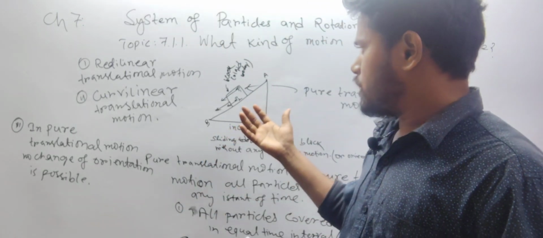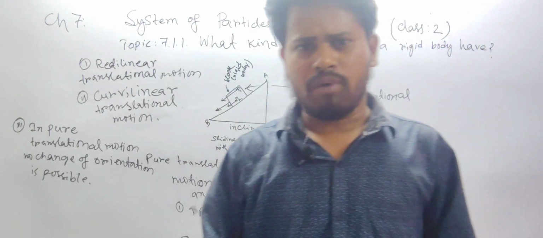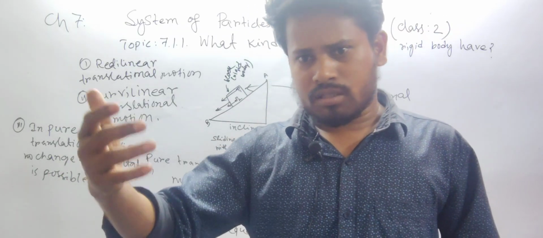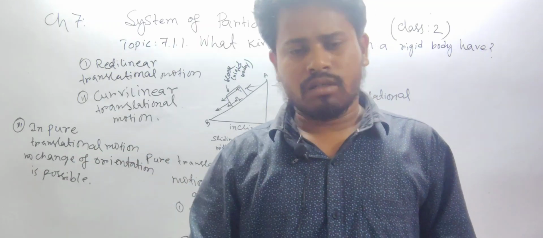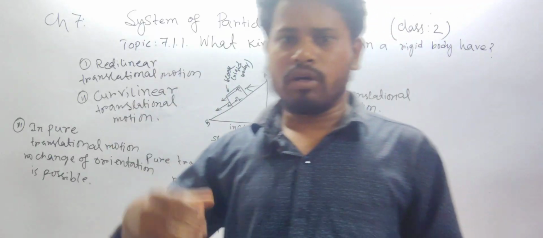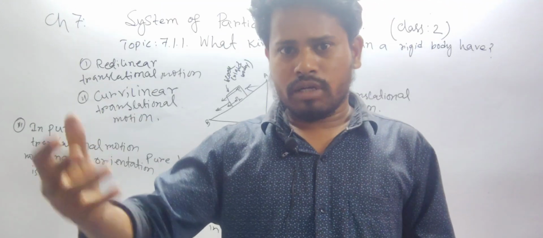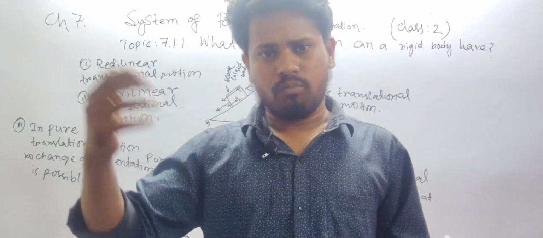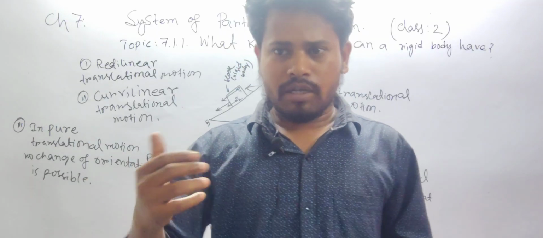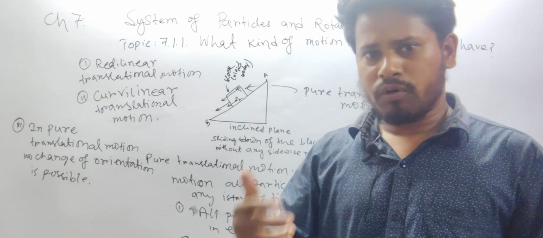That means we have examples of translational motions. Let's give examples. For rectilinear motion, you all know the examples: when a bus or a car moves along a straight path, when a bike moves along a straight path, these are examples of rectilinear pure translational motion. And whenever we throw a ball or a stone in the air, it follows a projectile path, and that is also an example of curvilinear pure translational motion.